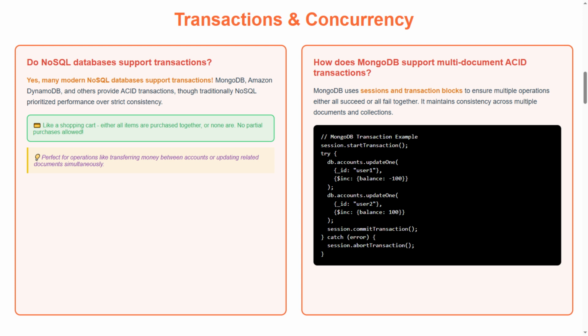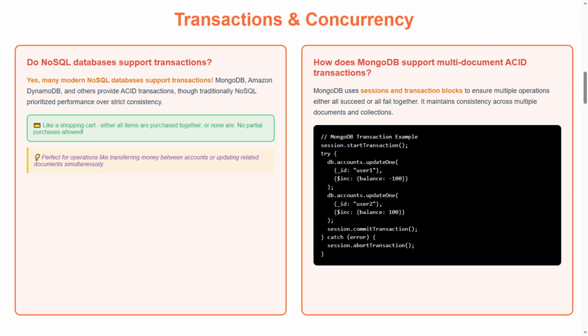Like a shopping cart, either all items are purchased together or none are. No partial purchases allowed. Tip section, perfect for operations like transferring money between accounts or updating related documents simultaneously.